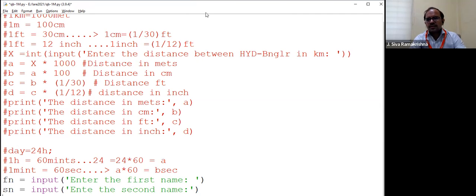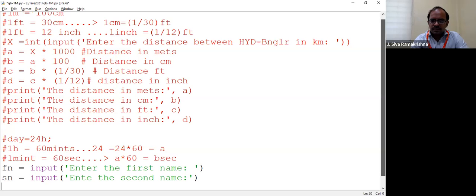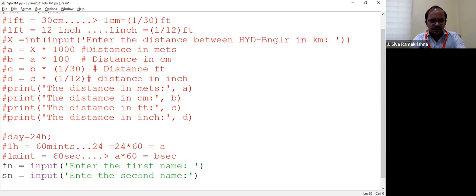Now you need to print. So what you need to put? Print. I told you how to combine multiple strings. Here what you need to print: hello, first name, space, second name, welcome to Python. There will be 4 strings. So hello, I can use plus, right?